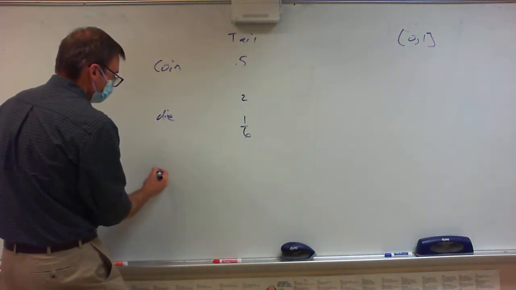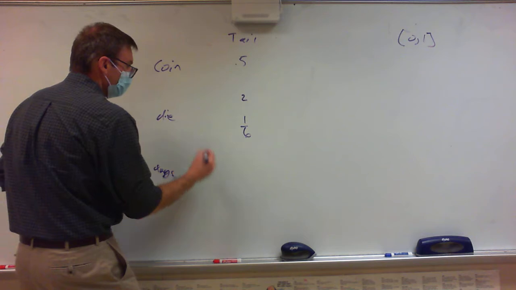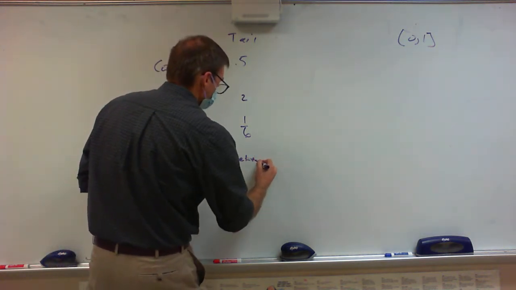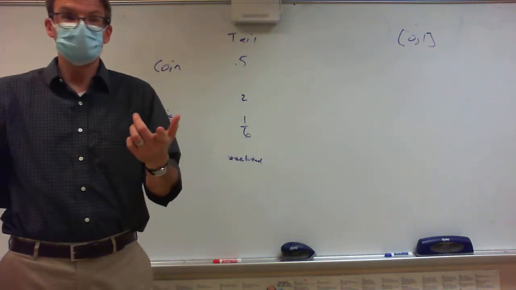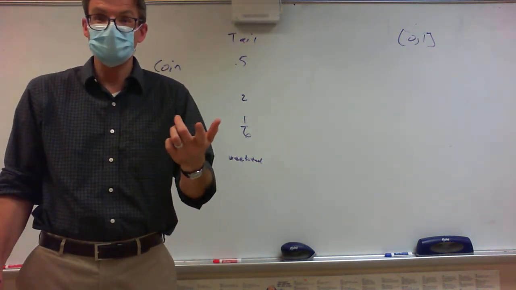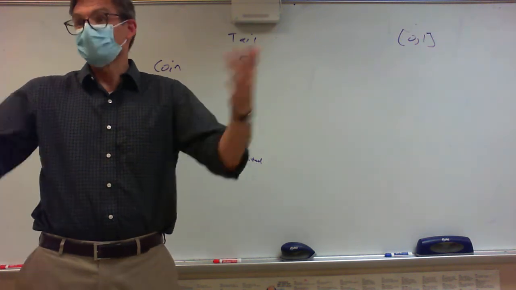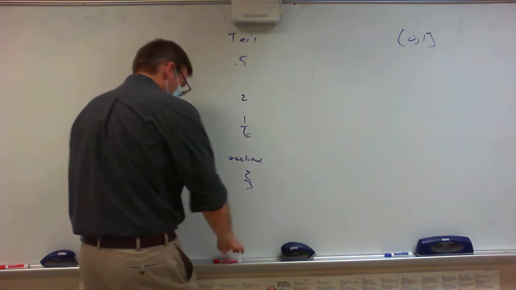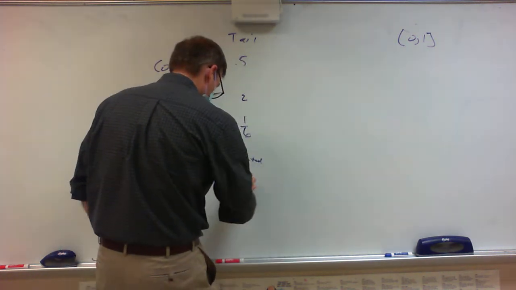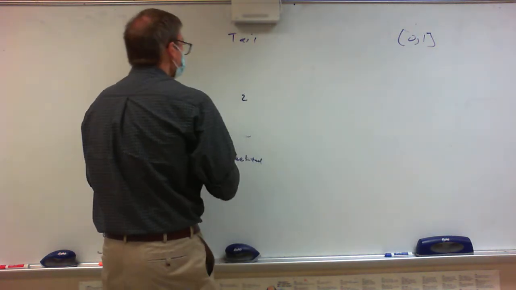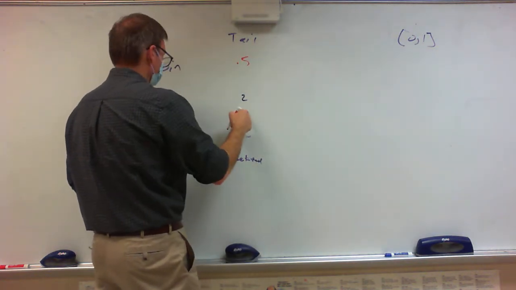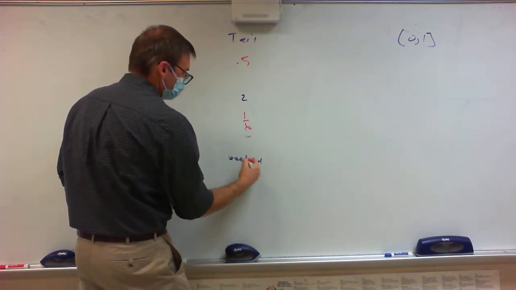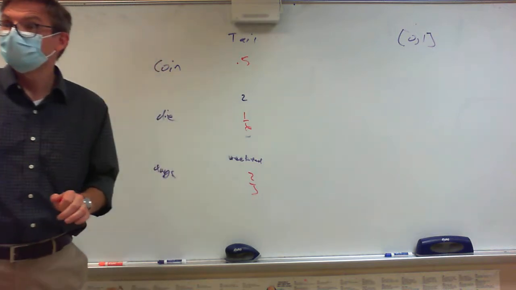And then if I talk about days of the week, what is my probability of getting a weekend? 2 out of 7. Are we okay? There are 7 days and 2 of them are weekend days. I'm going to color code this. So the probability of getting a tail is 0.5. The probability of getting a 2 on a die is 1/6. The probability of getting a weekend is 2/7. So far, so good.